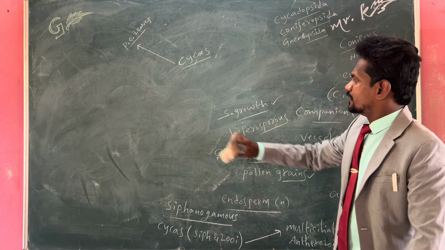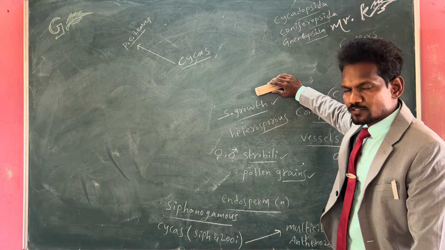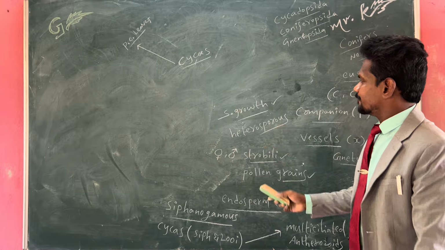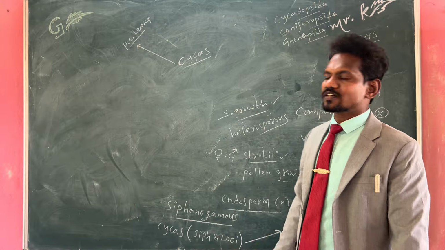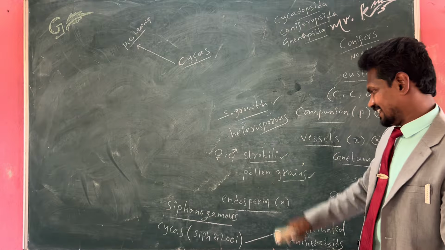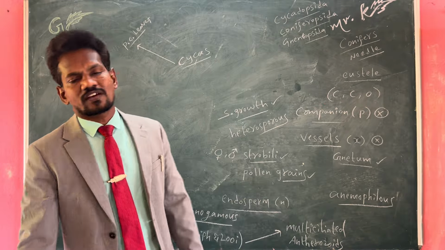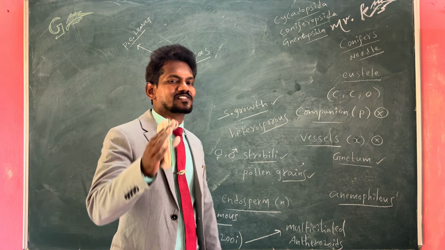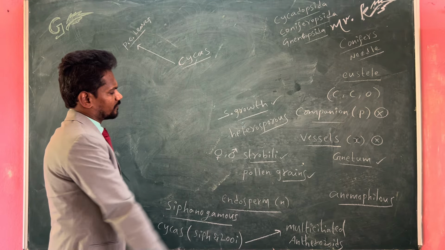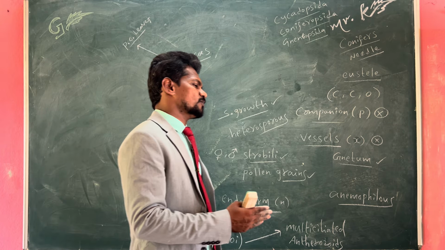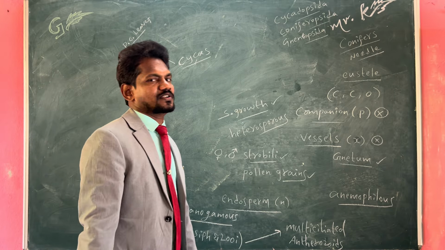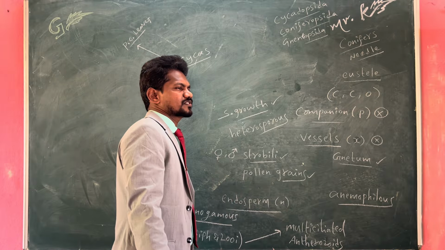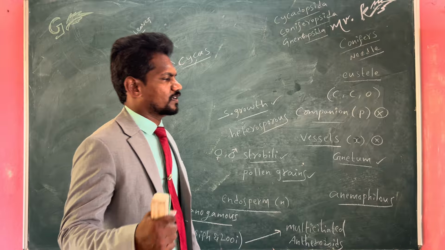Here, the presence of strobili or cones can be seen, same like pteridophytes. And mostly gymnosperms come under the heterosporous category. Most of the gymnosperms are heterosporous, not homosporous. Homosporous means the same kind of spores. Heterosporous means different kinds of spores. These heterospores are leading evolution. They already led evolution, and these heterosporous plants helped for that purpose.